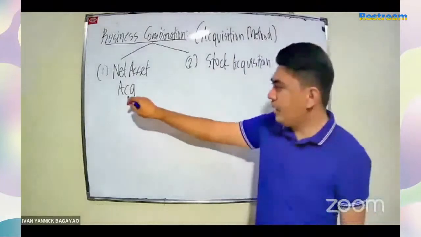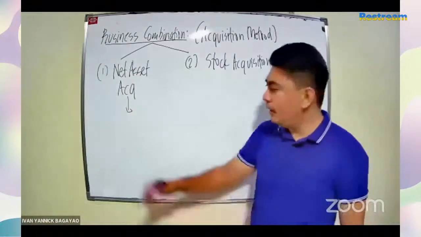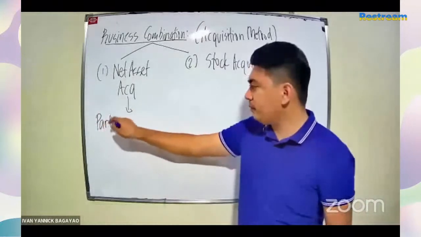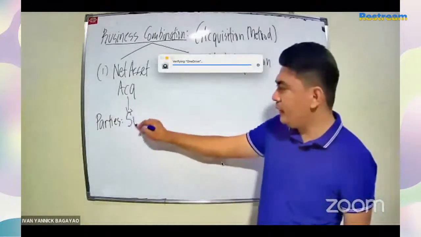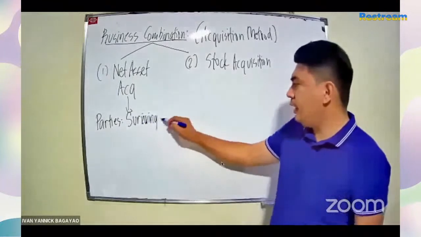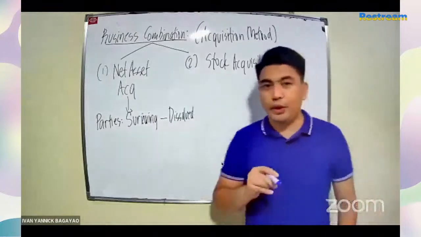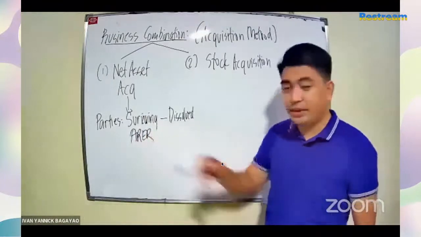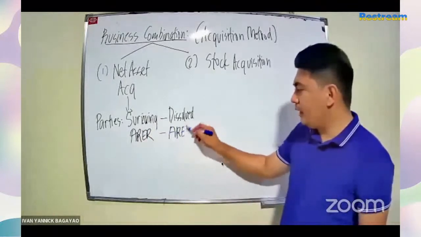So with regard to net asset acquisition, ang kailangan nyo i-consider dyan, class, ay sino yung mga parties involved. Who are the parties? First, we have the surviving, also known as the acquirer, and we have the dissolved, or the acquired or the acquiree.